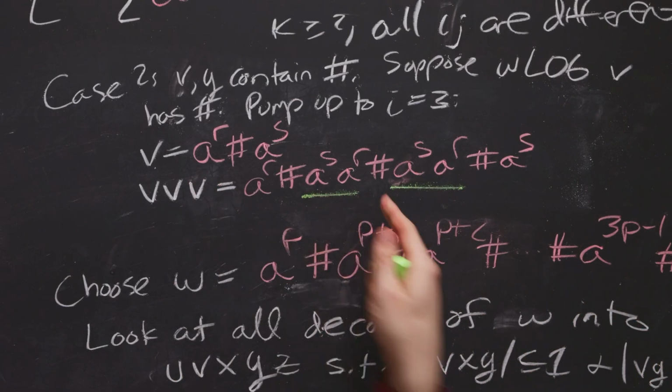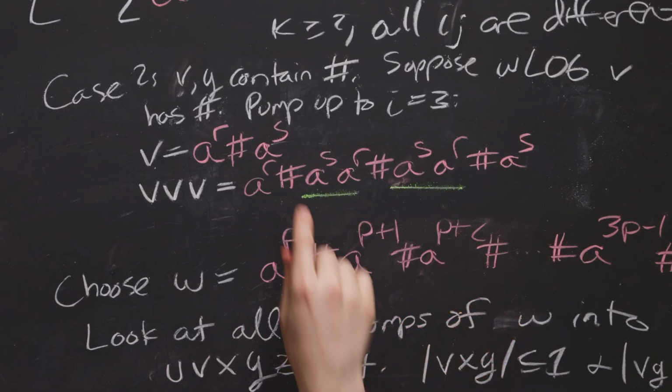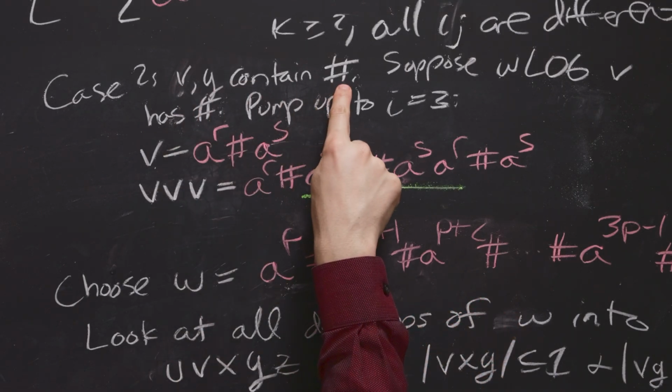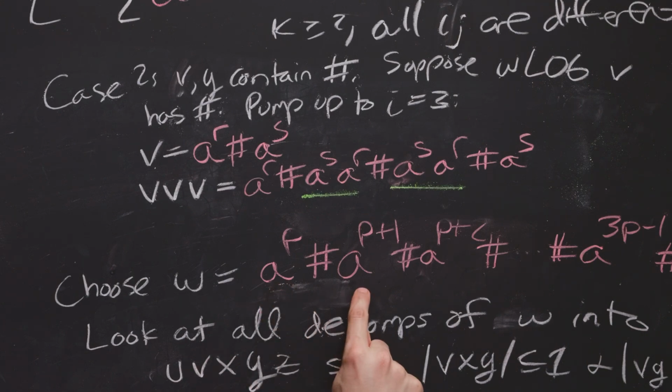In fact, if you pump up to higher, obviously we're going to have more of these by induction. But anyway, so that works. But there's yet another case, which is suppose that they do not contain a pound sign. It is not case 1. That means that the v is on one of the segments and then y is on the next segment. So let's think about what can happen there.